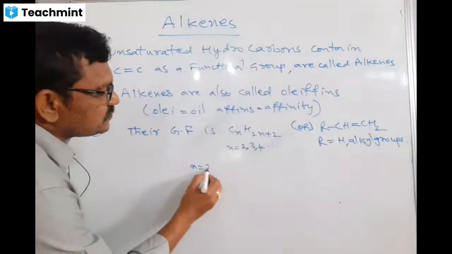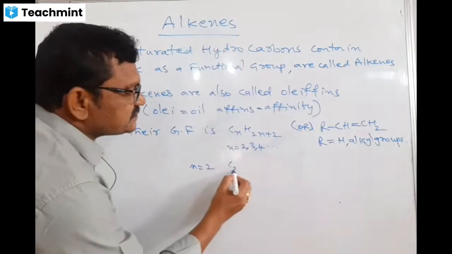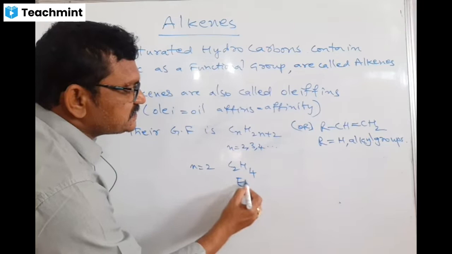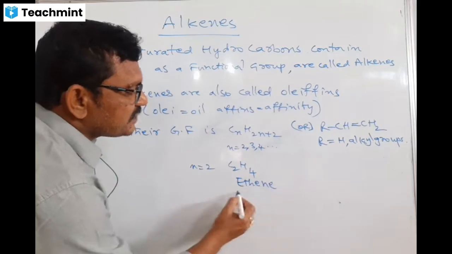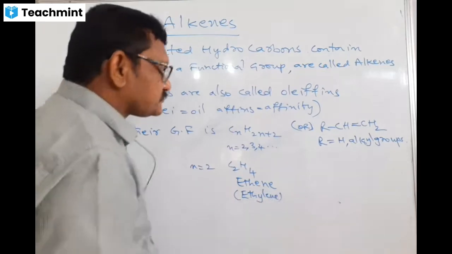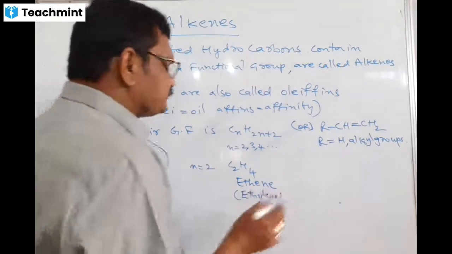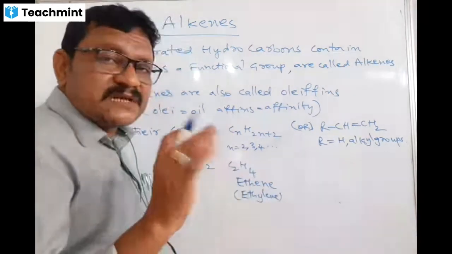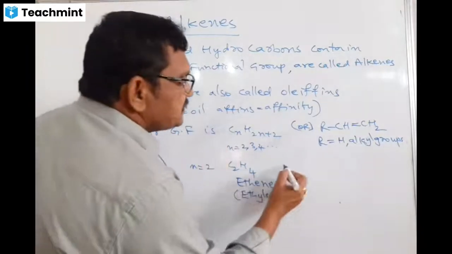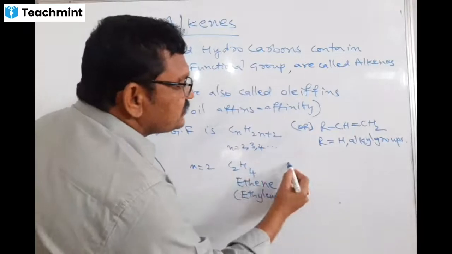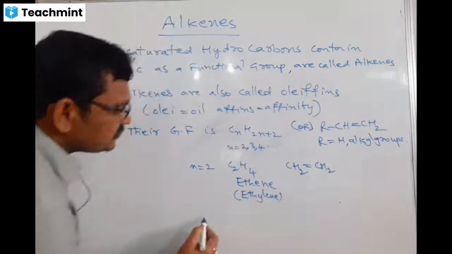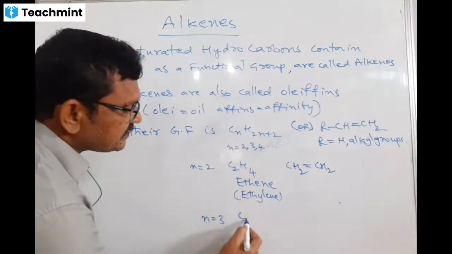You substitute n is equal to 2, you get C2H4. The common name is ethylene. We already studied nomenclature of organic compounds, you might know. This C2H4, you write like this: CH2 double bond CH2.